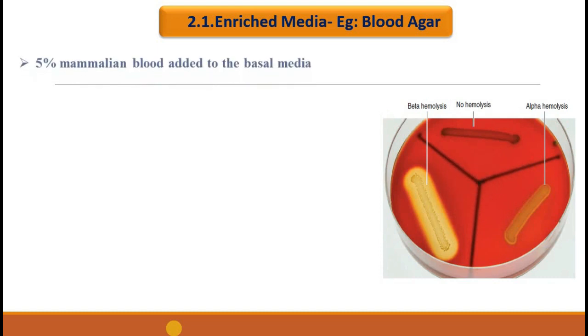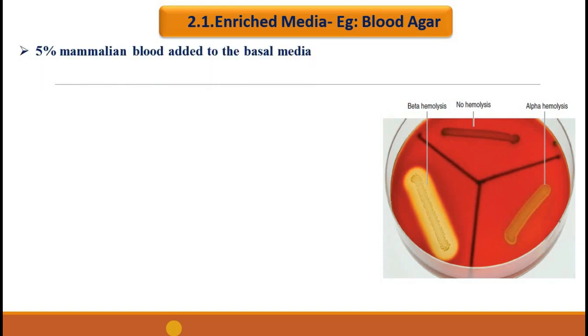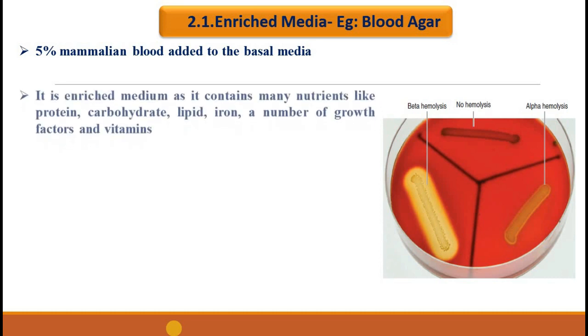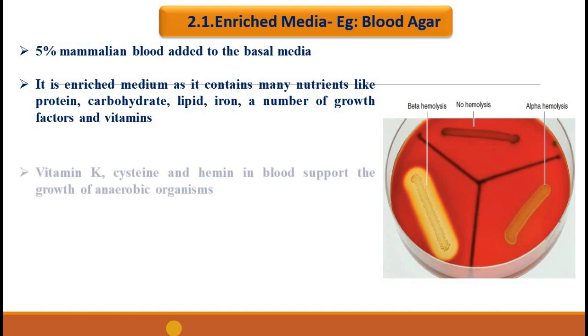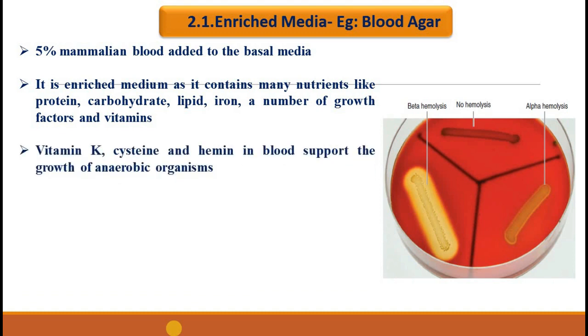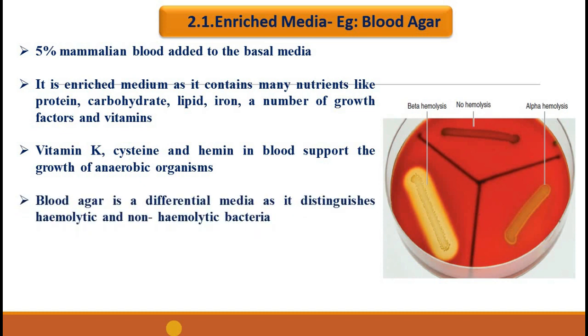Blood agar is prepared by adding 5% mammalian blood to the general purpose media. Blood is added after autoclaving the media. It is an enriched media because it contains many nutrients like proteins, carbohydrate, lipid, iron, a number of growth factors and vitamins that can support the growth of many of the fastidious microorganisms. Vitamin K, cysteine, and hemin in blood support the growth of anaerobic organisms too. So blood agar acts as both enriched and differential media.